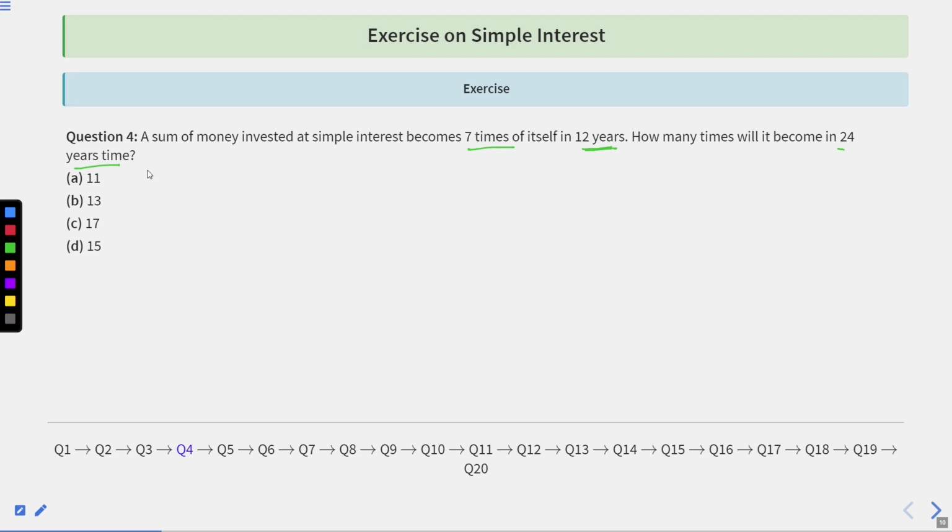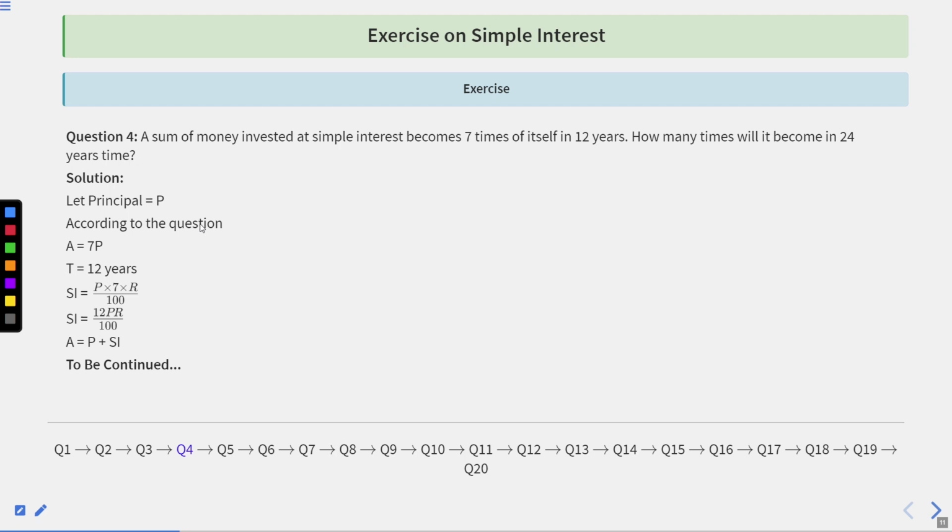So let us see the solution. Let us now have a look over the solution. So here, let us suppose the principal is equal to P. The principal amount is P. So according to the question, amount withdrawn by the person after 12 years is 7 times of the principal amount. That is, total amount will be A equal to 7P. And it was invested for 12 years. So simple interest will be equal to SI equal to P into 12 into R upon 100. So simple interest is 12PR upon 100.